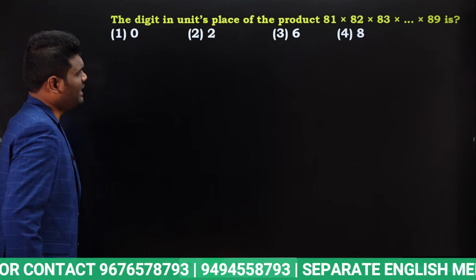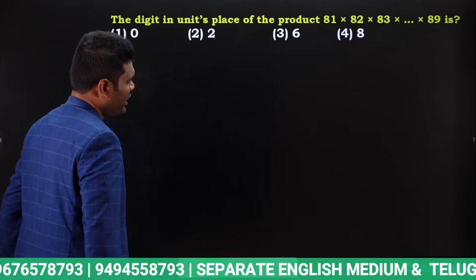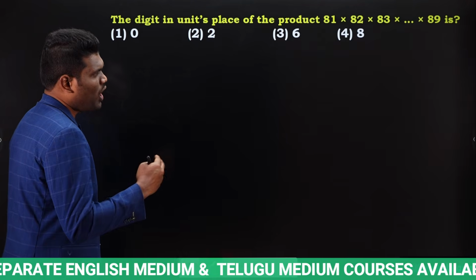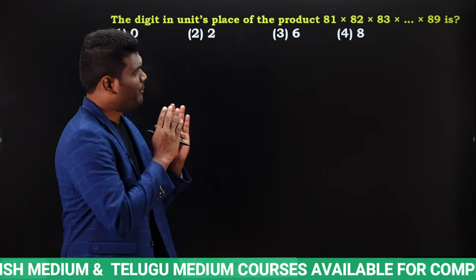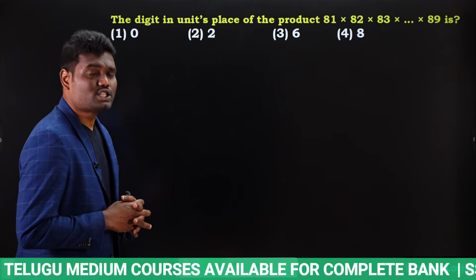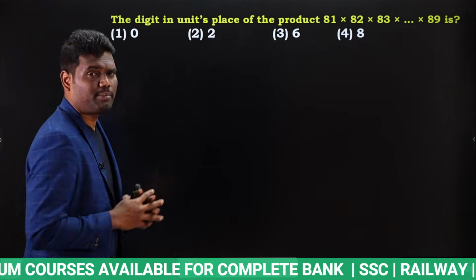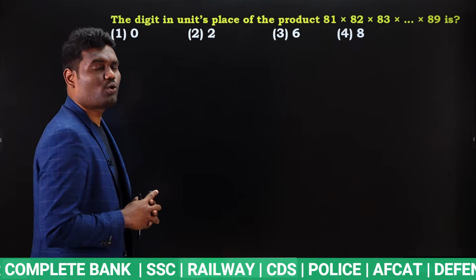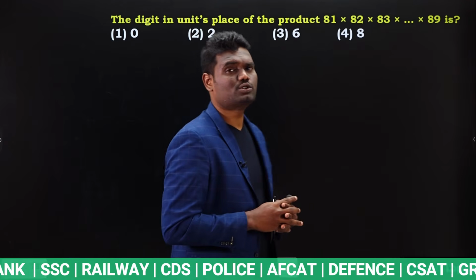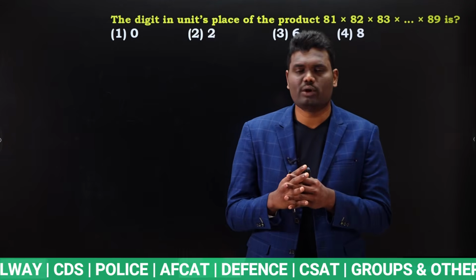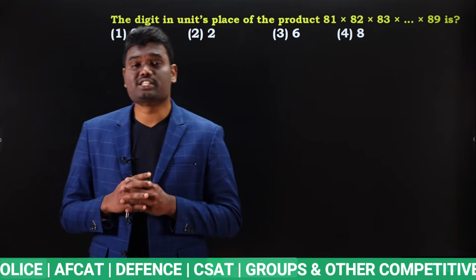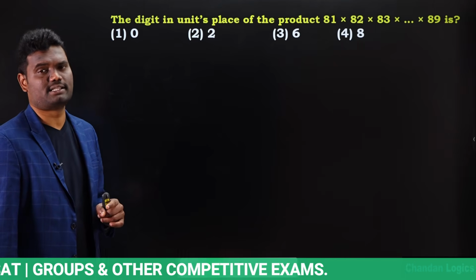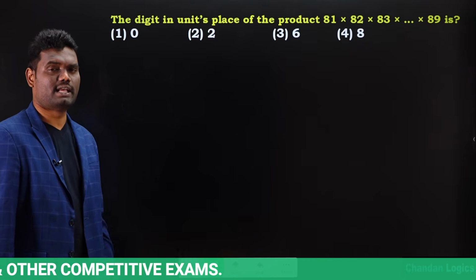Next, the digit in units place of the product 81 into 82 into 83 and so on up to 89. Now when we multiply this, what is the unit digit? Actually, whenever you observe these types of questions, you need not take all the values and multiply. If you multiply all of them, even then you will get the answer, but you will waste your time in the examination. This exact question came in the SSC examination.